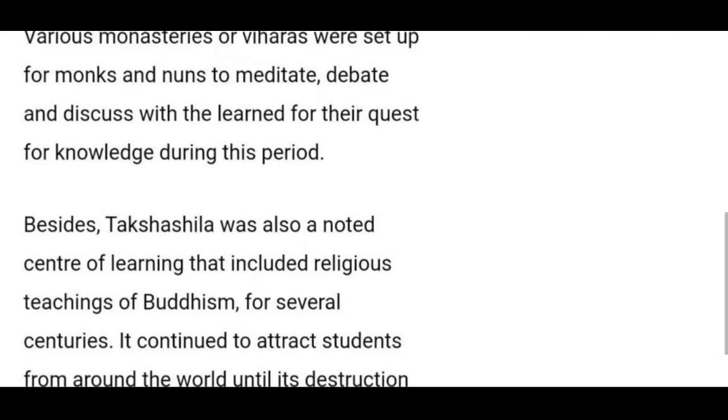Various monasteries or viharas were set up for monks and nuns to meditate, debate and discuss with the learned for their quest of knowledge during this period.